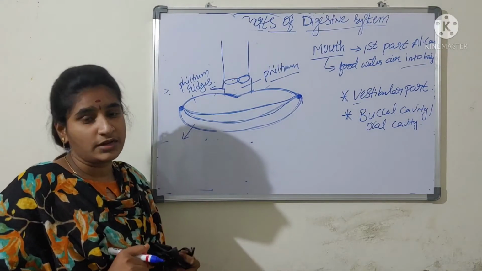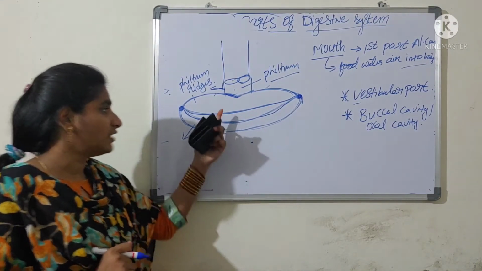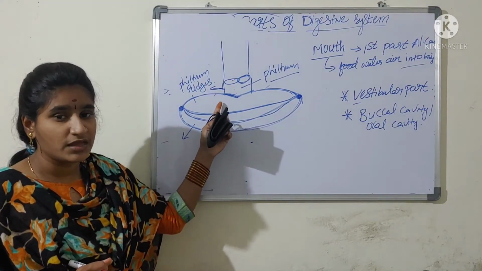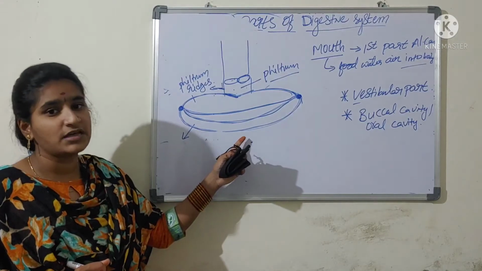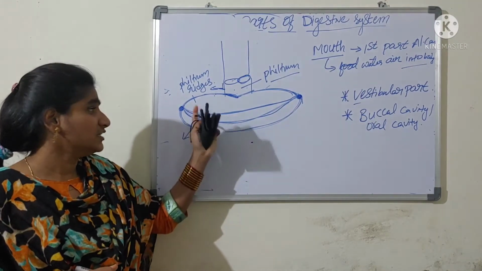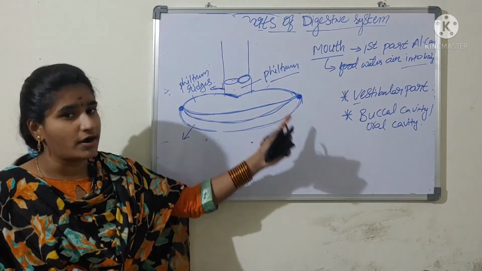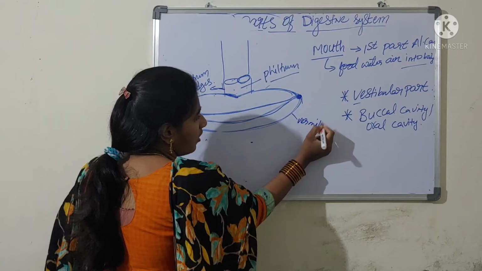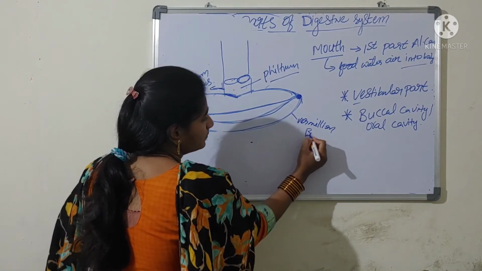Generally, there are two lips we can see in human beings. They are the upper lip and the lower lip. The upper lip is otherwise known as superior labium, and the lower lip is otherwise known as inferior labium. These two lips are lined by a border. We call it the vermilion border.